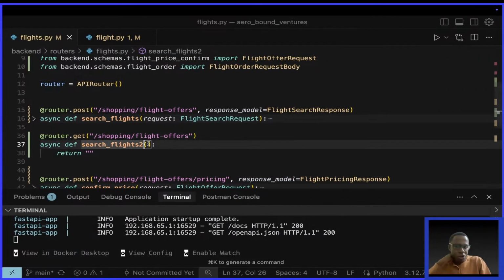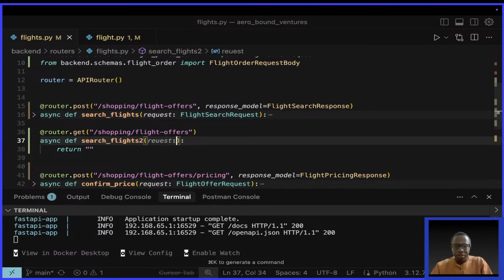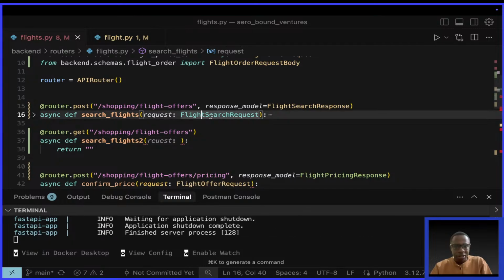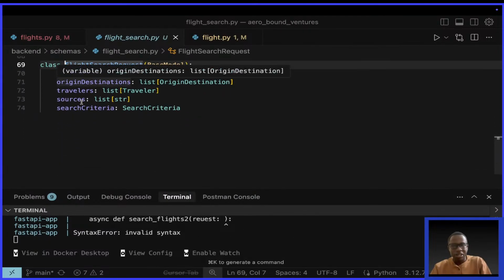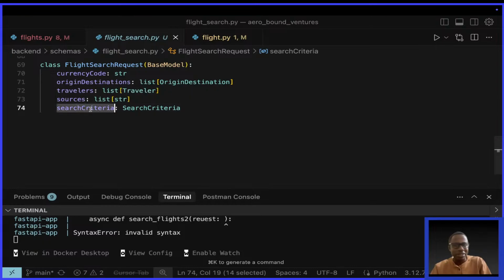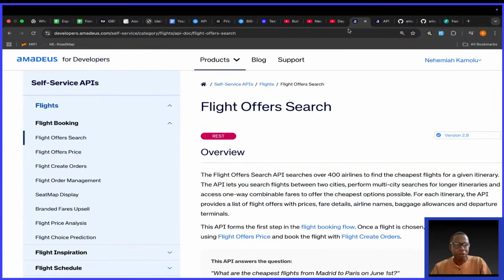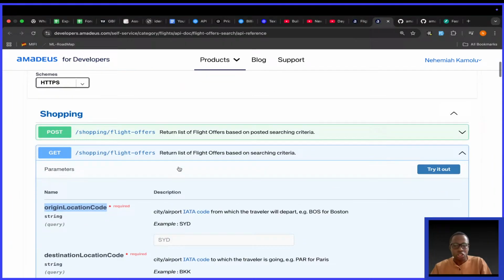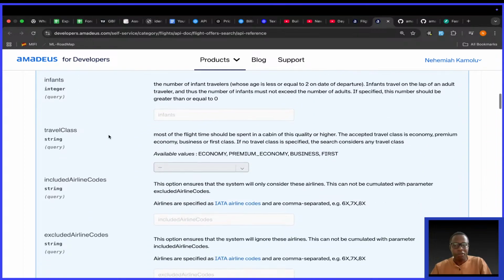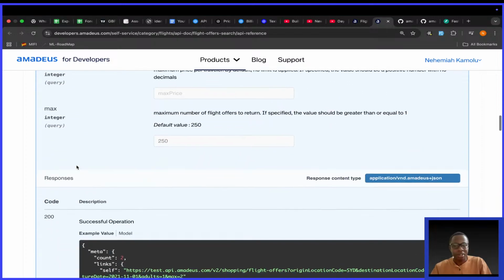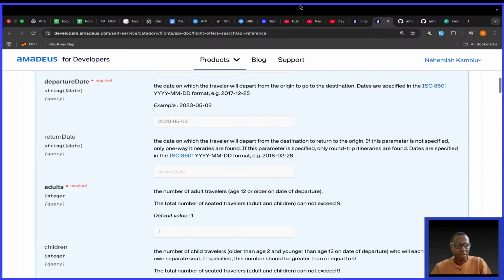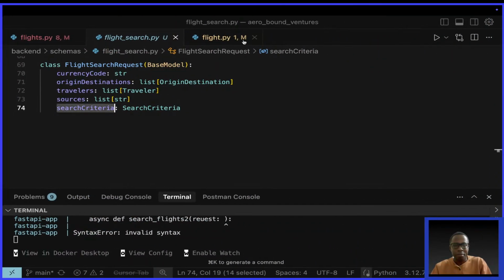So let's come here. We want to define the request model. It cannot be this flight search request, because if you look at this flight search request, it has so many things like sources, search criteria, which the get endpoint doesn't have. If you look at the get endpoint of Amadeus, where is it? Here. It doesn't have things like search criteria. It doesn't offer you those kinds of things. So we need to come back here and define another one.